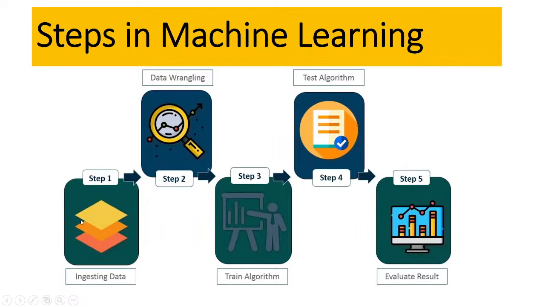So you can easily understand that very quickly. But for now, there are a total of 5 steps when you want to do machine learning: collecting data, data wrangling, then train the algorithm, test the algorithm, and evaluate the result. The total is 5 steps in machine learning.